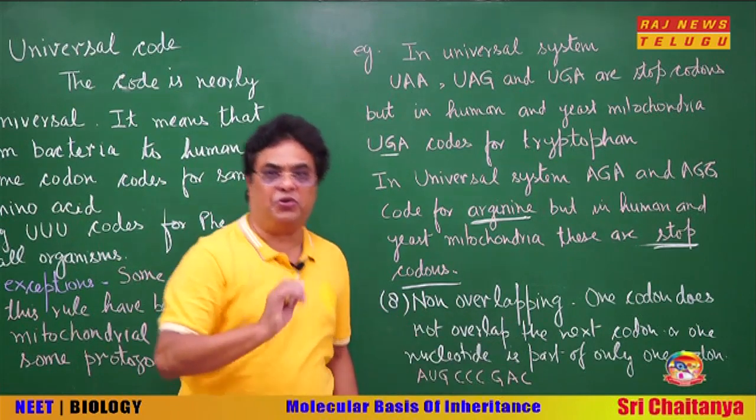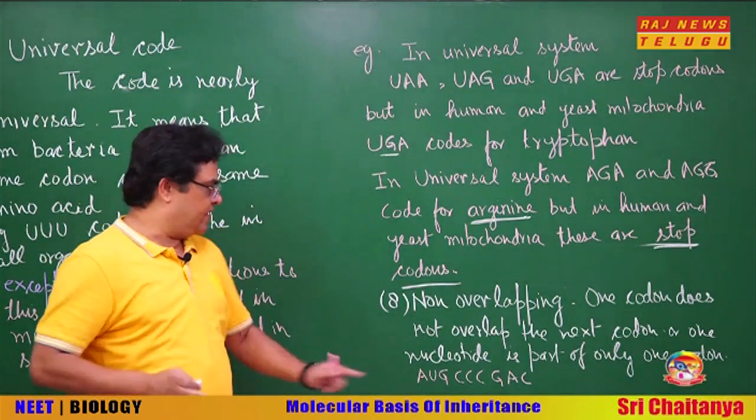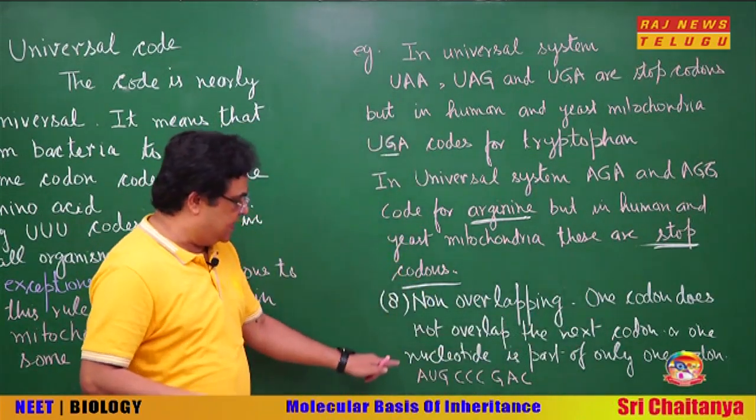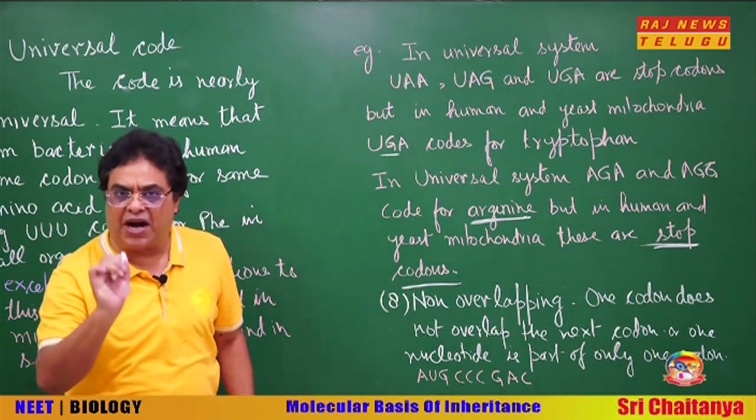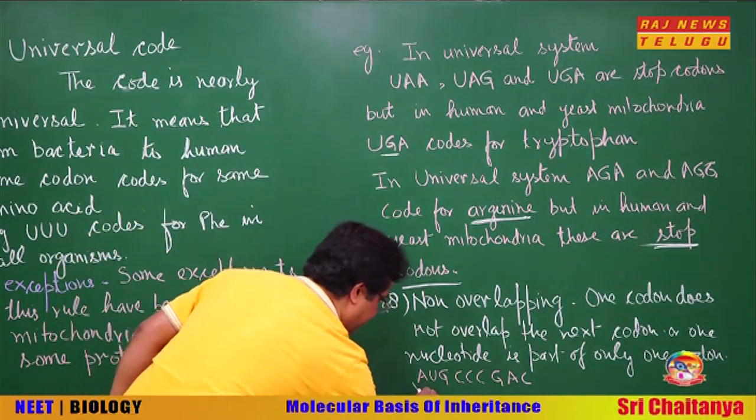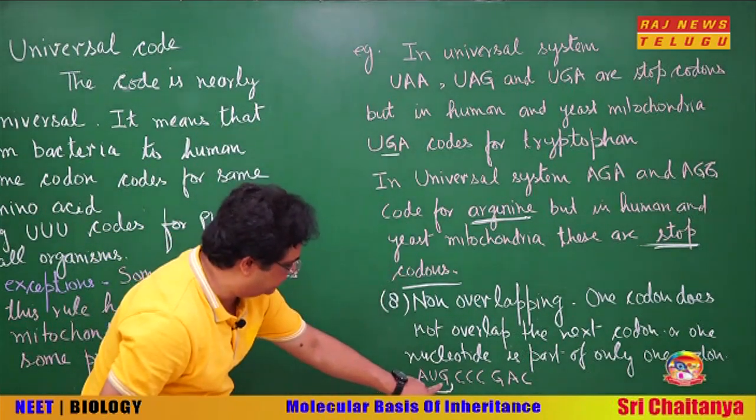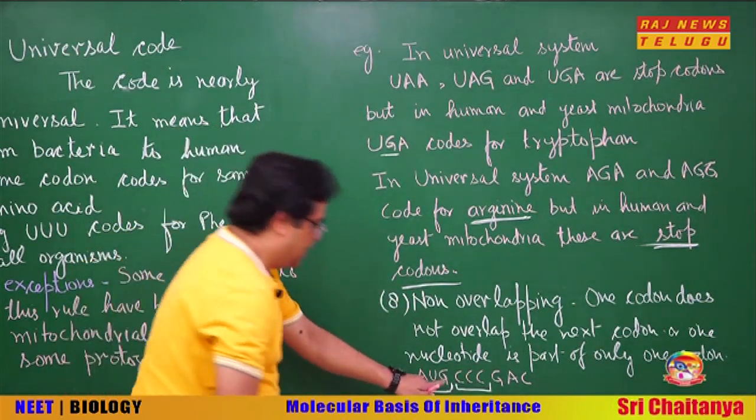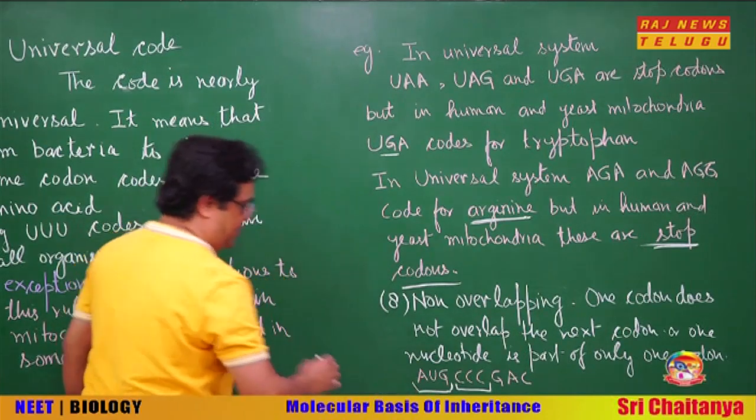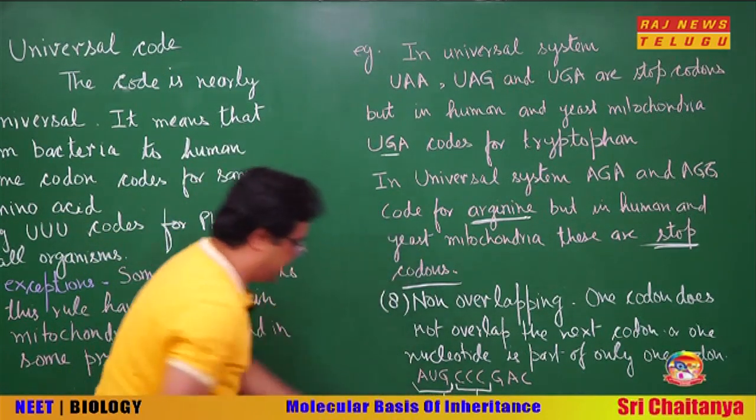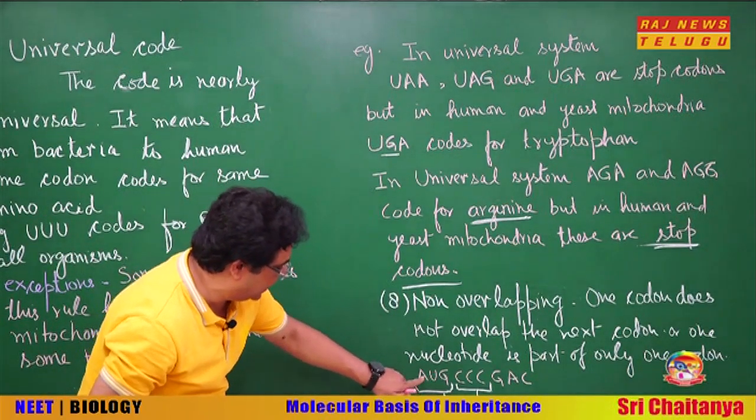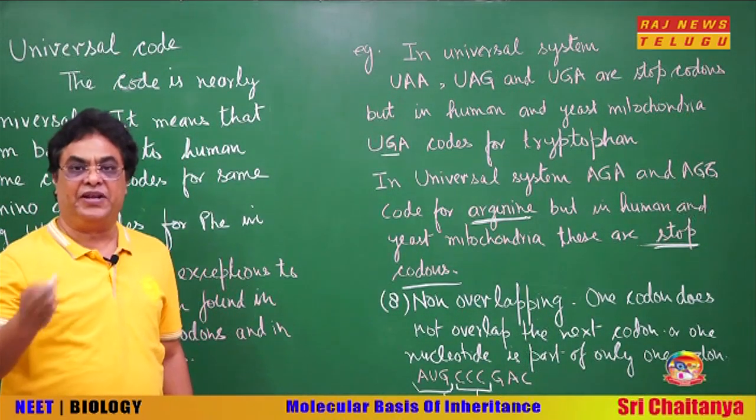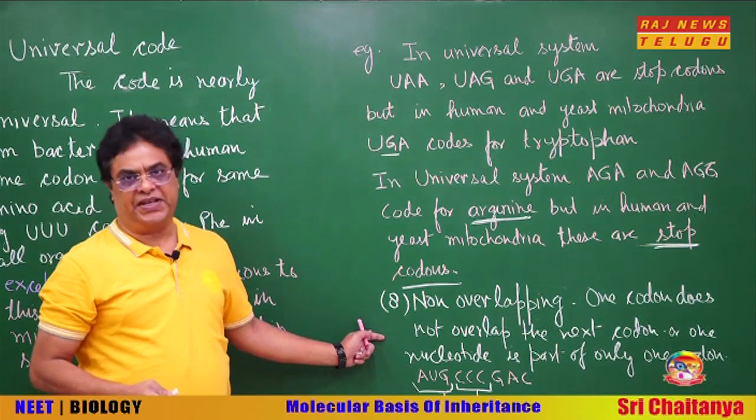Genetic code is non-overlapping. Non-overlapping means that one codon does not overlap the next codon, or you can say that one nucleotide is part of only one codon. You see, this G is part of this codon, the next codon will be here, meaning this does not overlap. Now how can it overlap? Suppose it is like this, the next codon is like this, then G will be overlapping between the first and second codon. This is not the case. So one nucleotide is part of only one codon. This is called genetic code is non-overlapping.